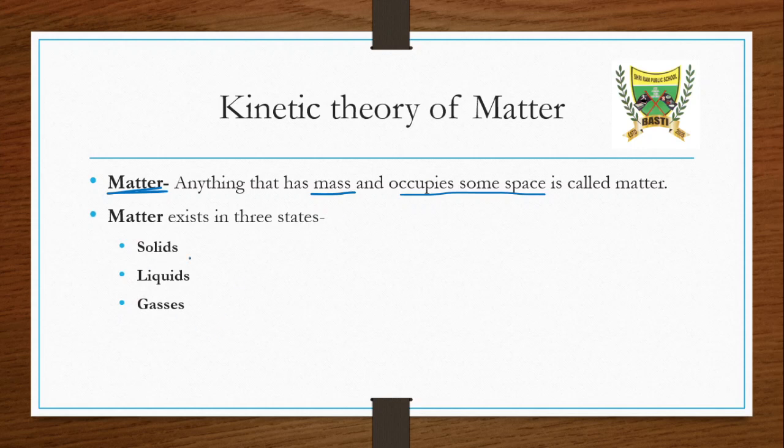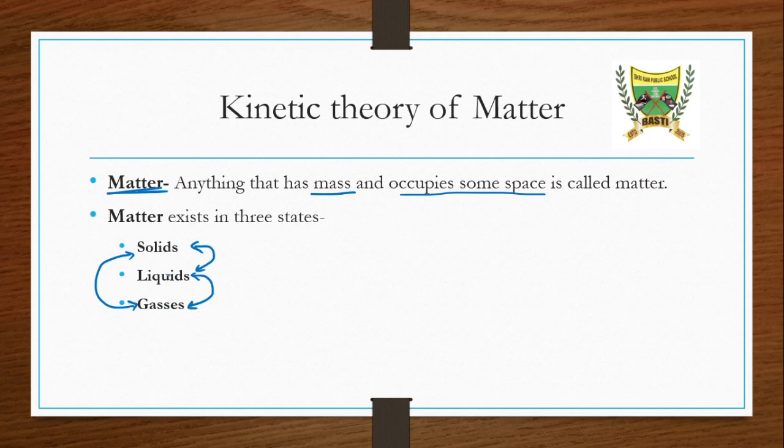So matter exists in solid, liquid and gaseous states. These are the three physical states of matter, and these states are interchangeable. We can change solid to liquid, liquid to gas, and vice versa, gas to liquid, liquid to solid. Also we can change solid directly to gas and gas directly to solid.